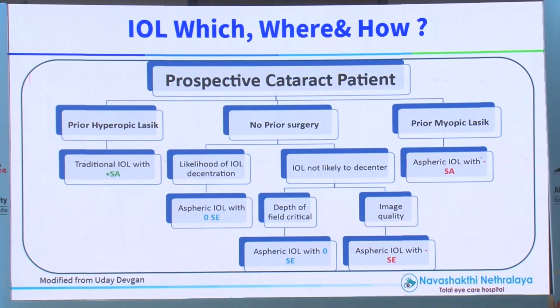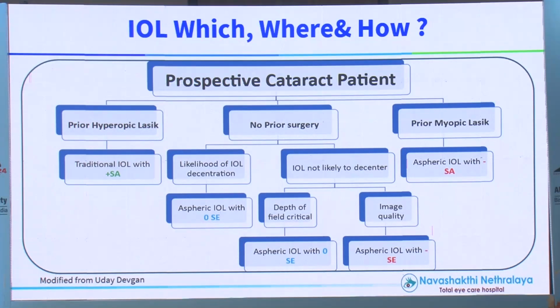Now, if there is a prior myopic LASIK, choose a negative asphericity. No prior surgery, then the problem comes. If there's a likelihood of IOL decentration, such as pseudoexfoliation, Marfan's, or one of those disorders, then think about an aspheric IOL accordingly. IOL not likely to decenter: this is the place where we have to decide.